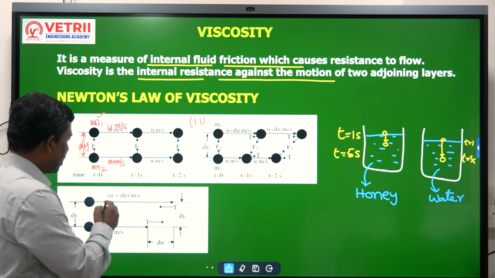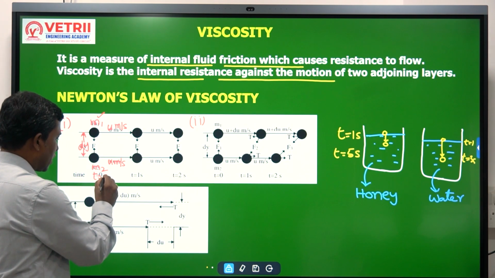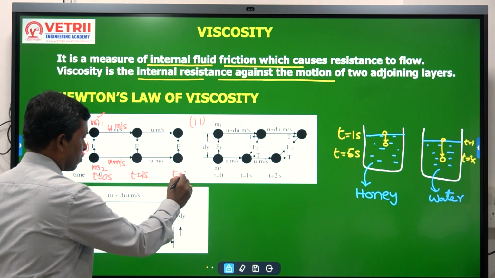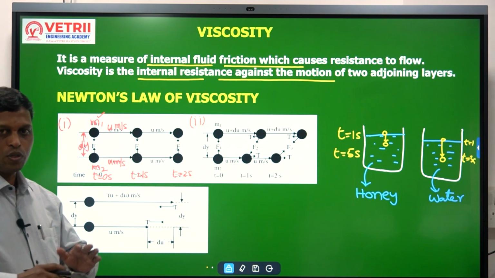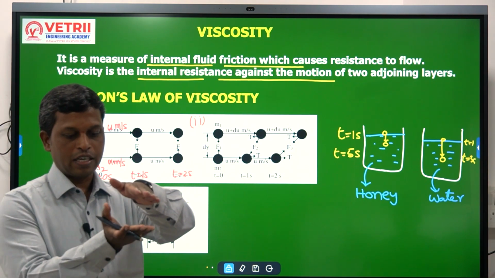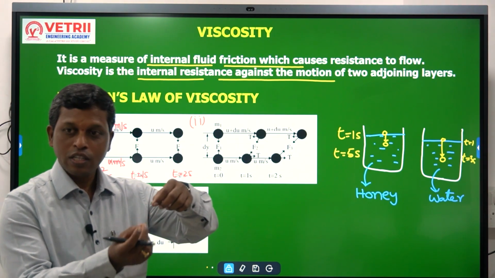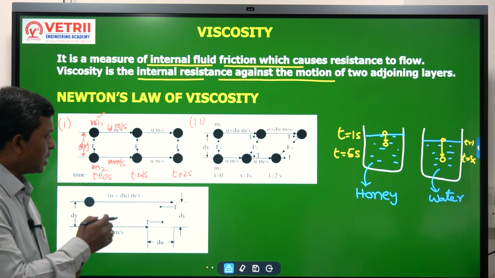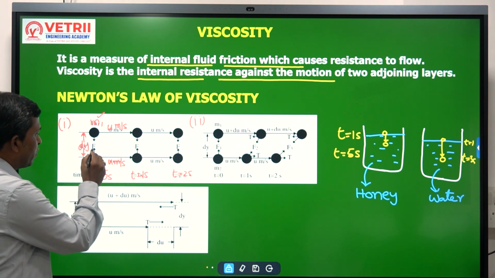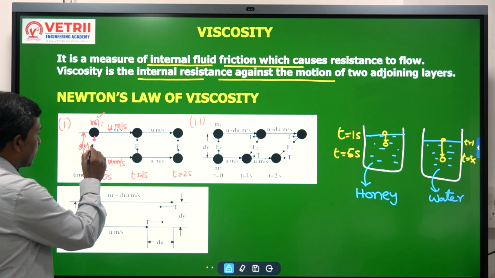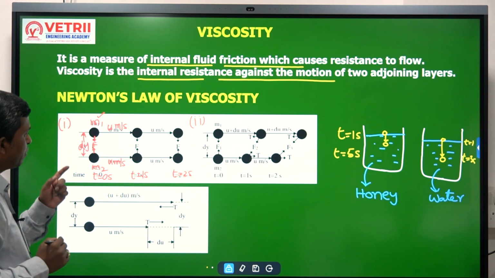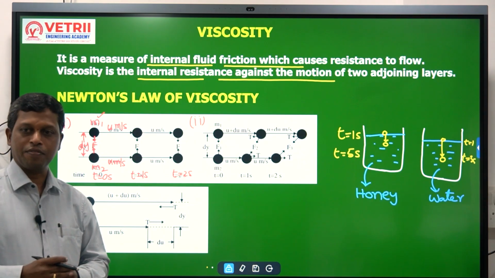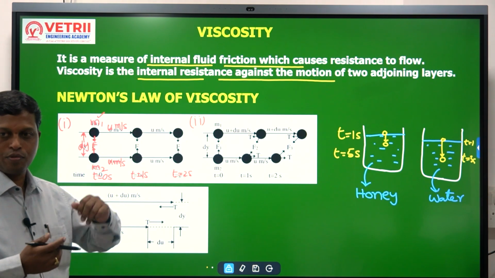Also I have given here time t equal to 0 seconds, t equal to 1 second, and t equal to 2 seconds. As we know, when two molecules are there, definitely there will be attraction between the molecules. This attraction I have shown with F. The attraction force between molecules M1 and M2 at time t equal to 0 seconds is F, which is a normal force.